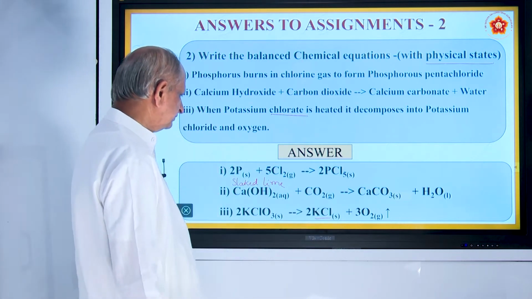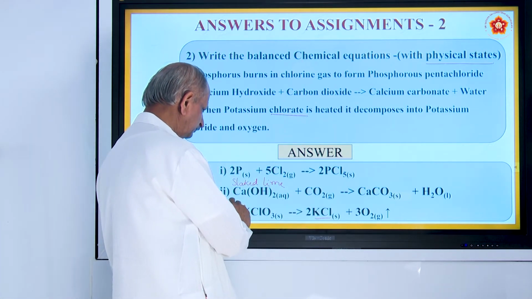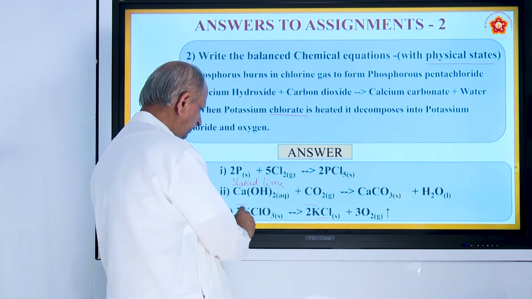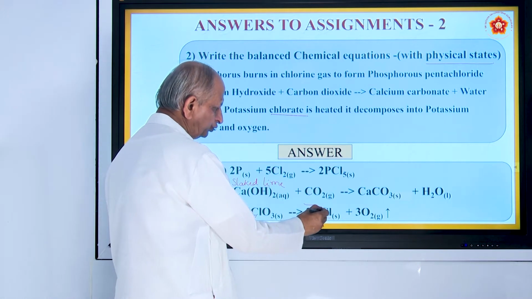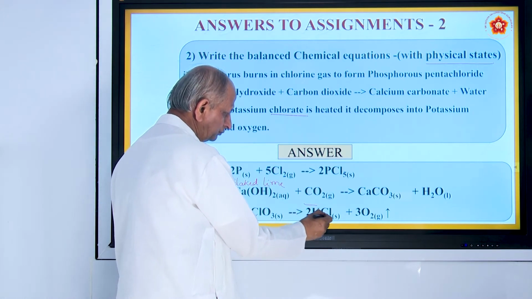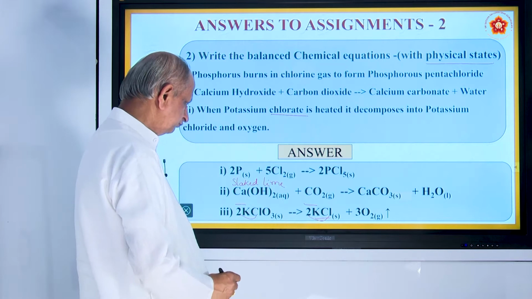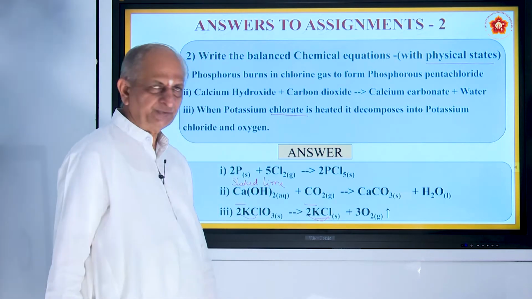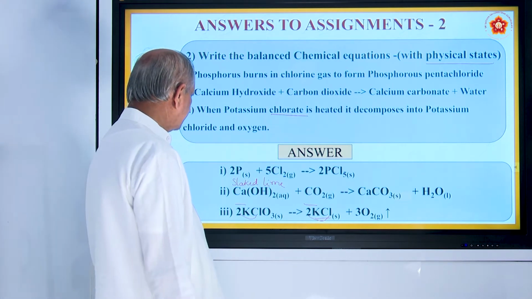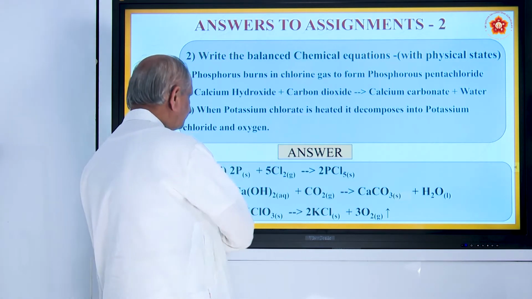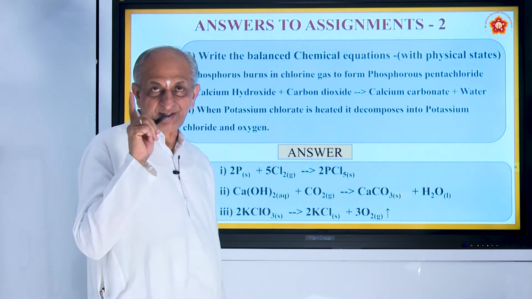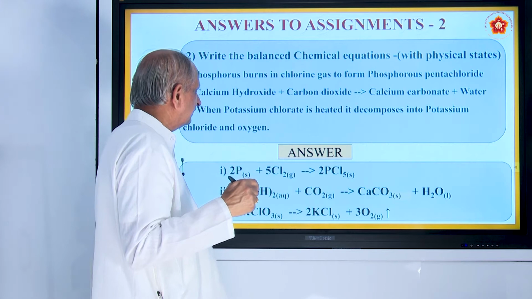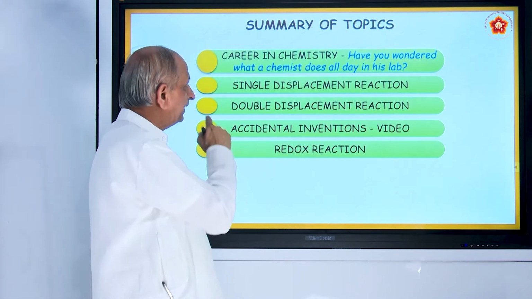And if you balance it, 2K here, 2K here, and 2Cl here and 2Cl here. And then you have oxygen: 2 threes are 6, 3 twos are 6. That is how the equation is balanced. Is it all right? You have to write it 2 or 3 times, otherwise you won't get it perfectly. So, that is the home assignment.